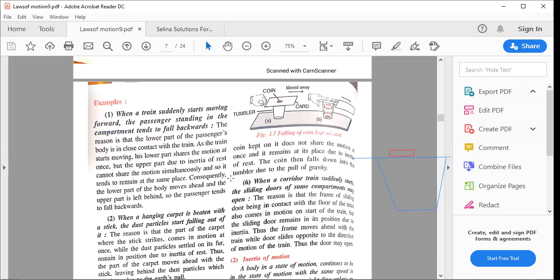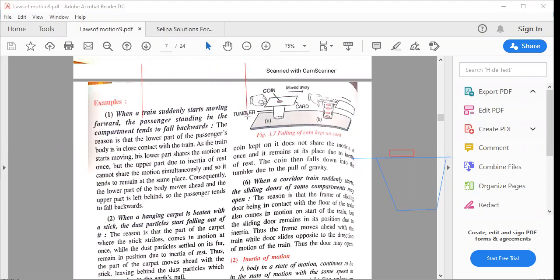Did anyone ever travel by train, local train in Mumbai? Anyone has that? I'm in Pune. Okay, in Pune, if you have traveled, so you must have seen this, the corridor train. So there is a door, okay? So like there is a door. Okay, I'm just trying to draw something. So there is a door on either side.